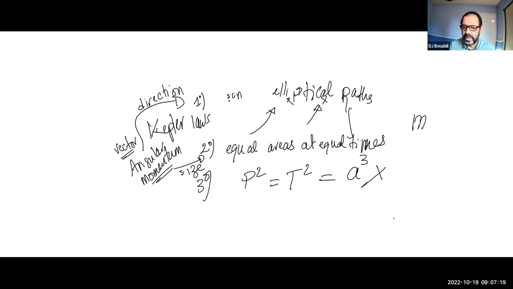So I'm going to use the law that we discovered last time. This is basically the mass times the centripetal acceleration of the planet going around the sun, and v squared over r, where v is the speed of the planet, times the mass of the planet, is given by the force that Mr. Newton has argued, G times the mass of the sun times the mass of the planet divided by the distance squared. Okay, so r is the distance between the planet and the sun. The velocity of the planet is equal to the circumference of the circle it goes around, which is 2 pi times the radius, divided by the time it takes to go around it.